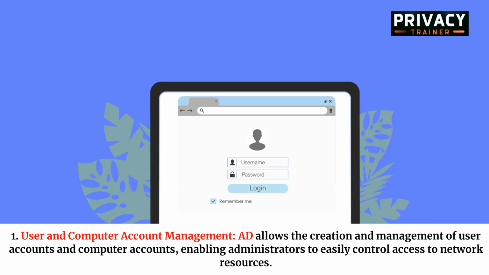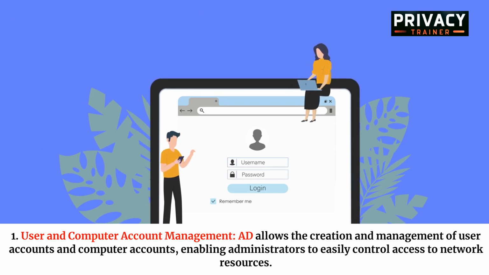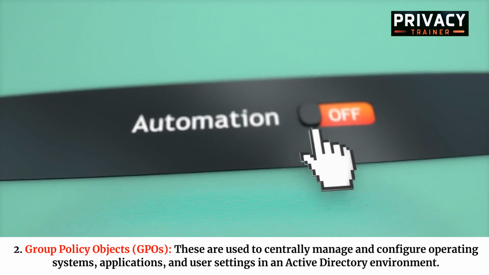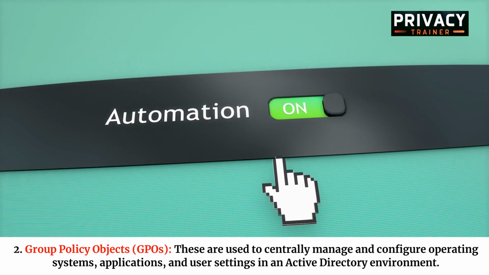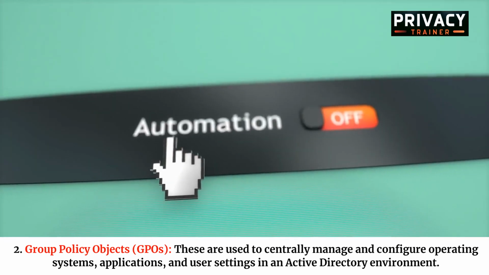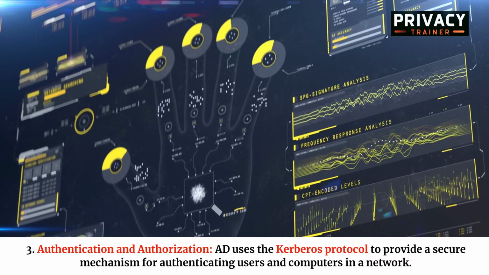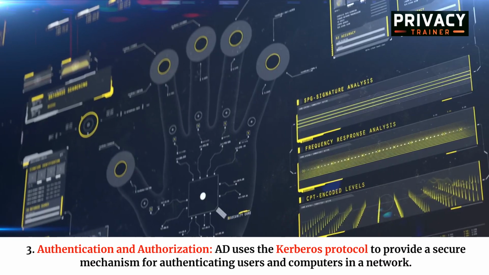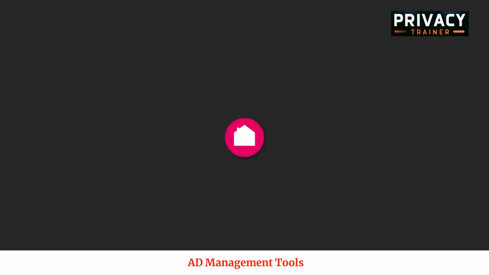AD functionalities. 1. User and computer account management. AD allows the creation and management of user accounts and computer accounts, enabling administrators to easily control access to network resources. 2. Group Policy Objects (GPOs). These are used to centrally manage and configure operating systems, applications, and user settings in an Active Directory environment. 3. Authentication and authorization. AD uses the Kerberos protocol to provide a secure mechanism for authenticating users and computers in a network.